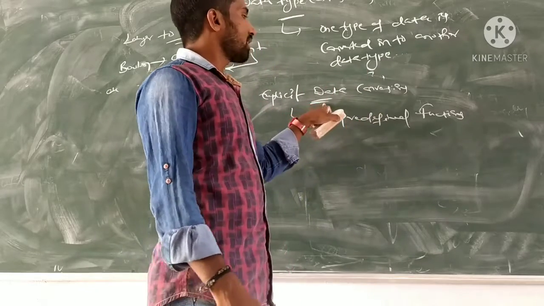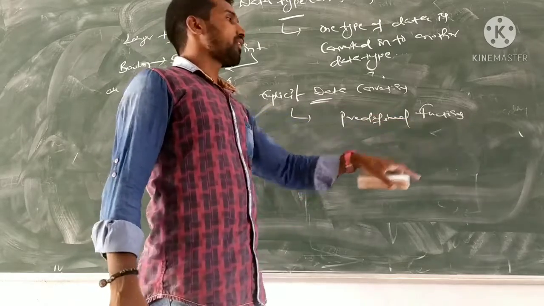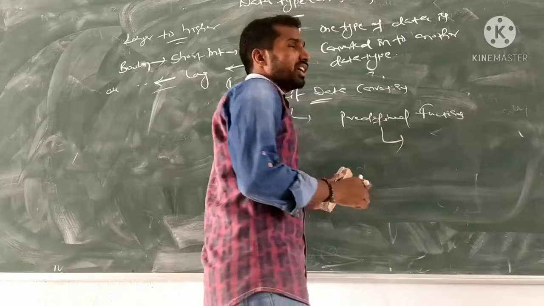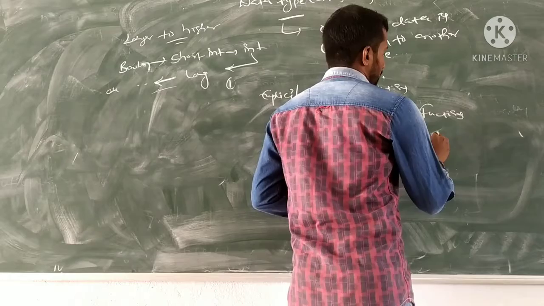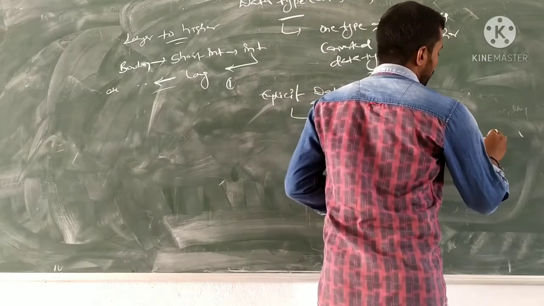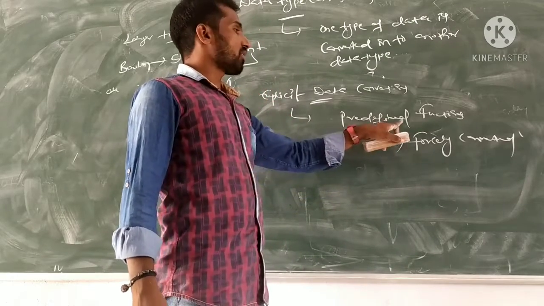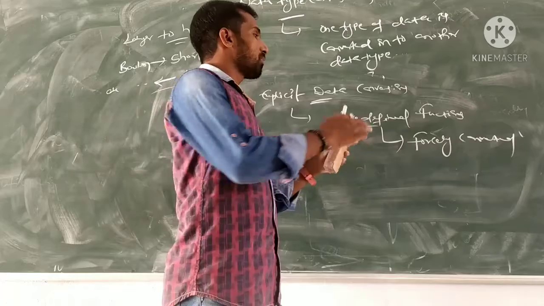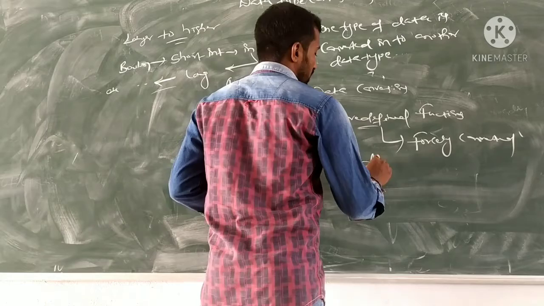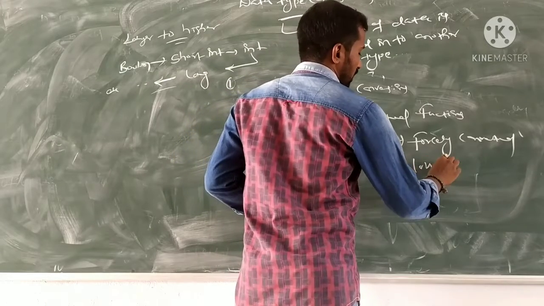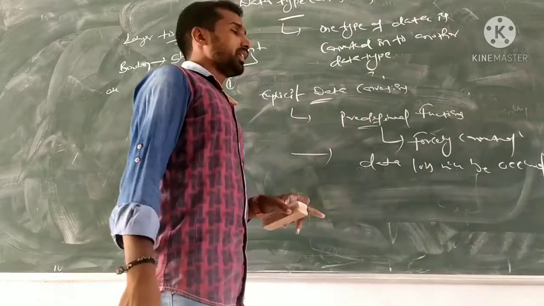But coming to explicit data conversion, here the data conversion is done with the help of predefined functions. That's why the conversion is forcefully converted with the help of predefined functions, not automatically converted. That's why here data loss will occur.